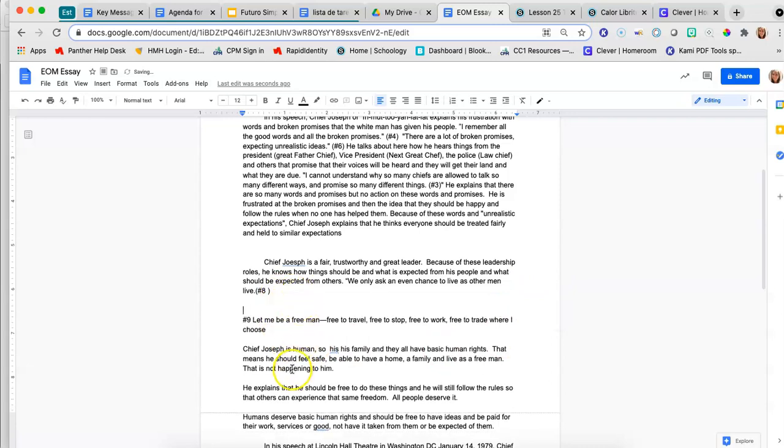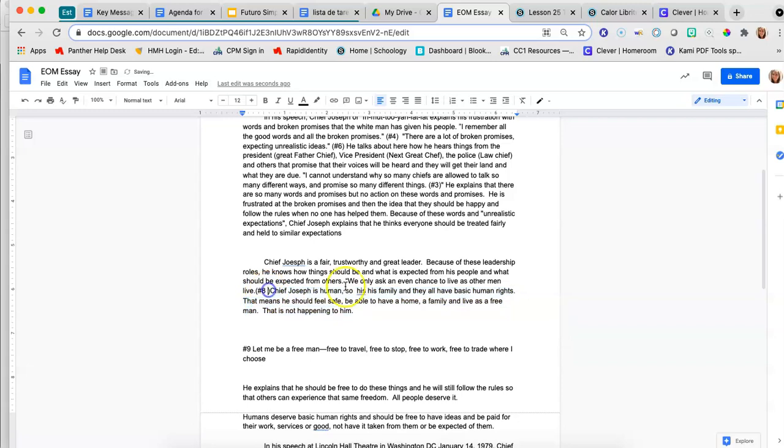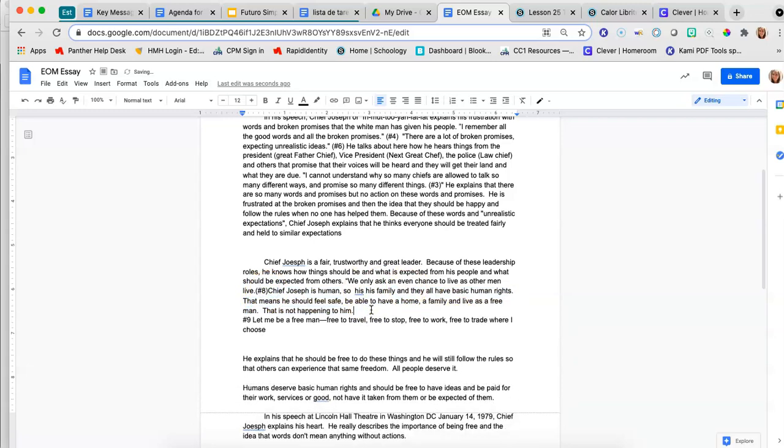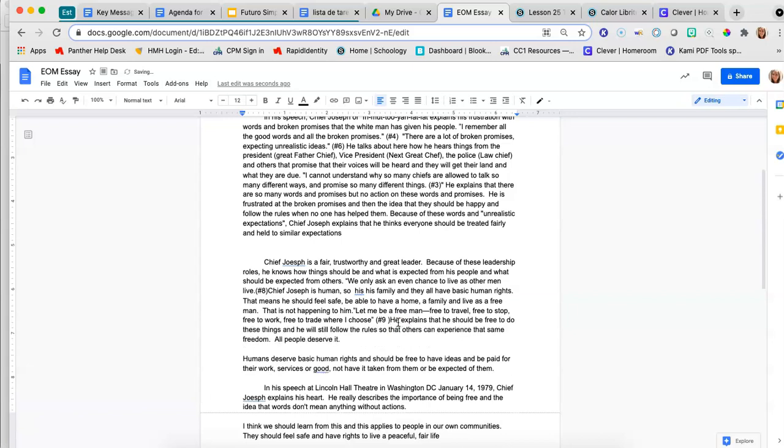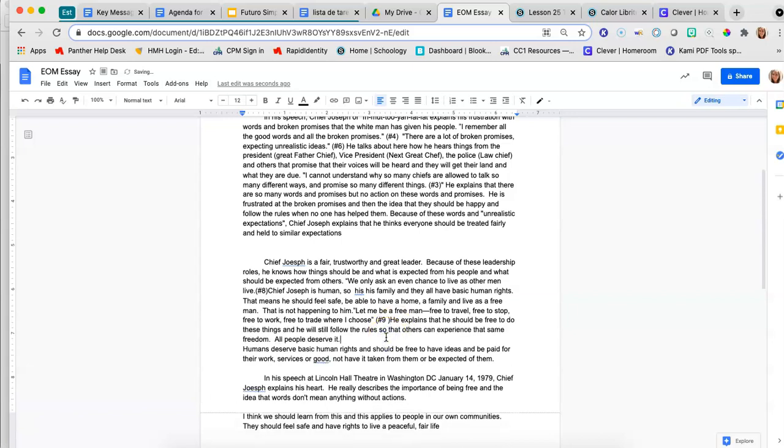Then, like I said, I put my elaboration in the second part, so I need to reorganize it. This one goes with my first quote. This one goes with my second quote. And then I have my elaboration and my concluding sentence.